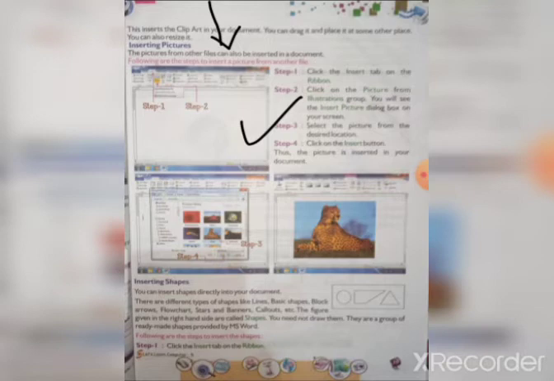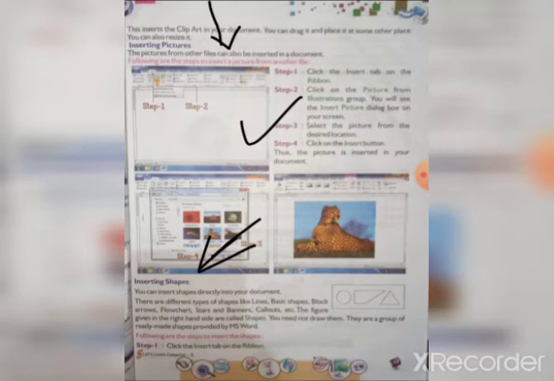These three are almost similar. First of all you have to go to the Insert tab, then Illustrations and then Picture. Okay, then Insert Picture and the picture will be inserted. Okay, understand? Next, inserting shape. This is also similar, so we just have to insert a shape.